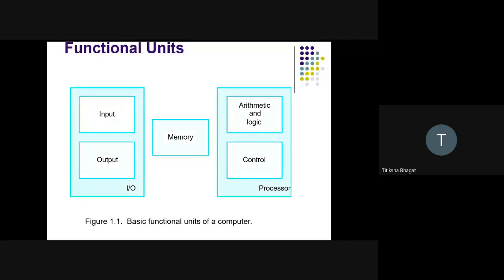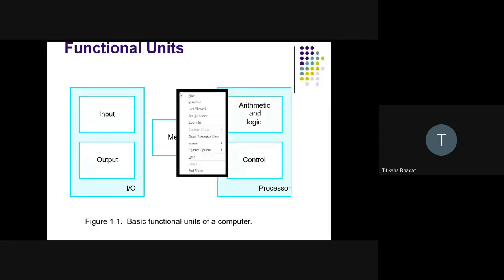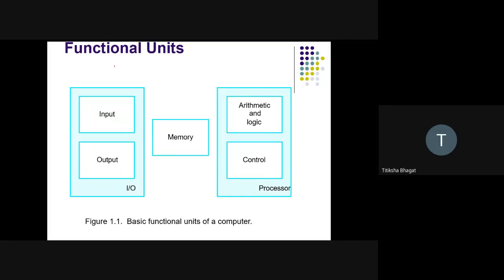Whereas our processor is one of the fundamental units of our computer. So basically, you can divide your computer system into three parts. The very first part can be considered the input output part.